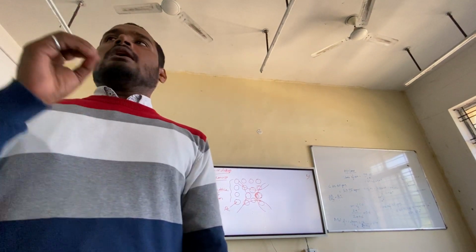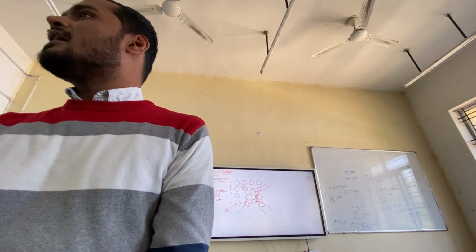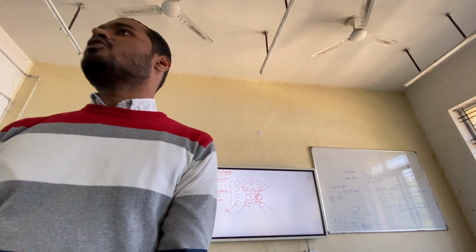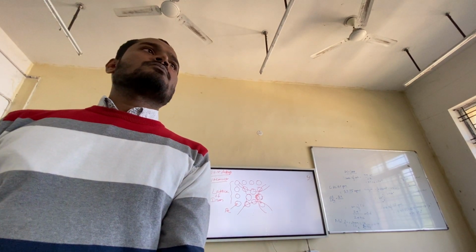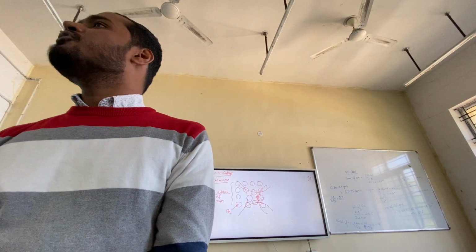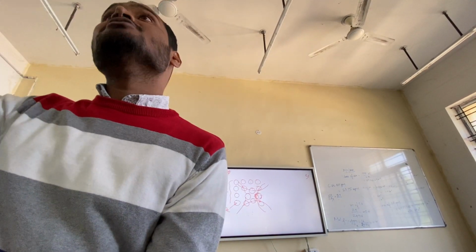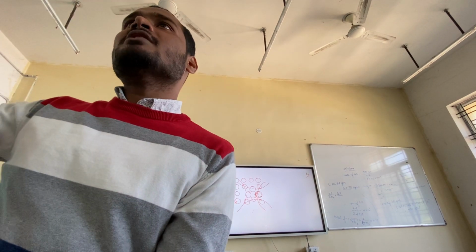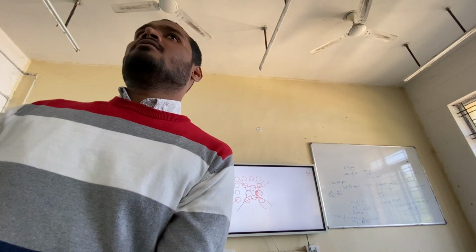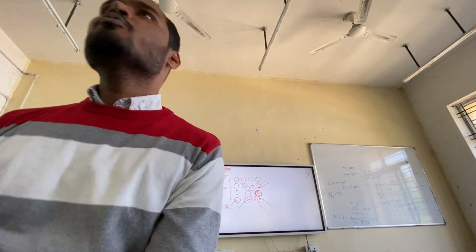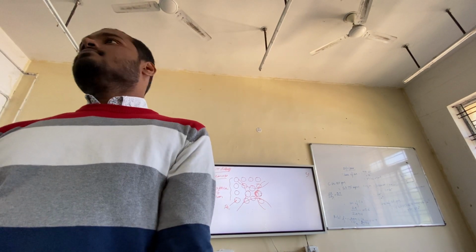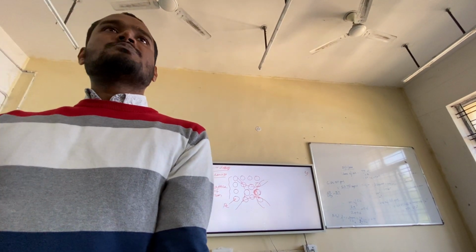You have to remember, the concentration of vacancy increases with increasing temperature of the alloy or metal. Suppose you keep the metal at 50 degrees centigrade, and now at 1000 degrees centigrade, but in solid state. At 1000 degrees centigrade the number of vacancies will be very high, but at 50 it will be less. At room temperature it will be less. So the concentration of vacancy is proportional to the temperature.